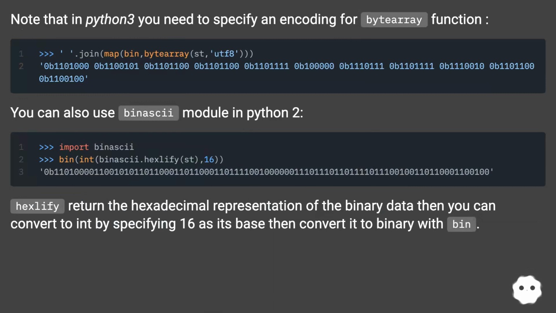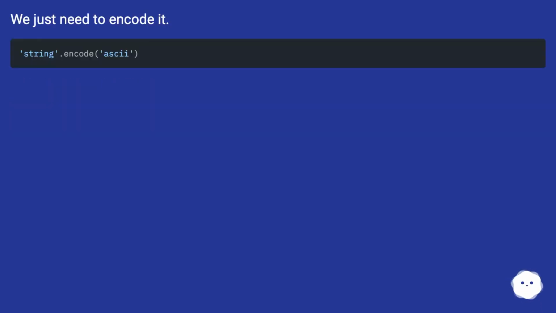You can also use the binascii module in Python 2. Hexlify returns the hexadecimal representation of the binary data, then you can convert to int by specifying 16 as its base, then convert it to binary with bin. We just need to encode it.